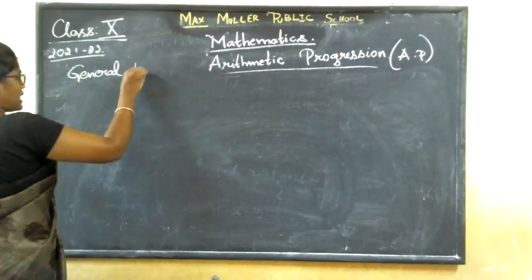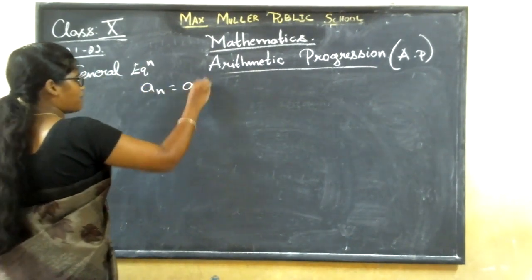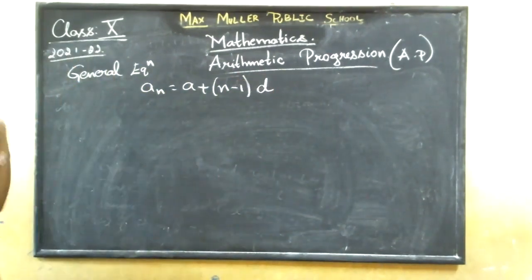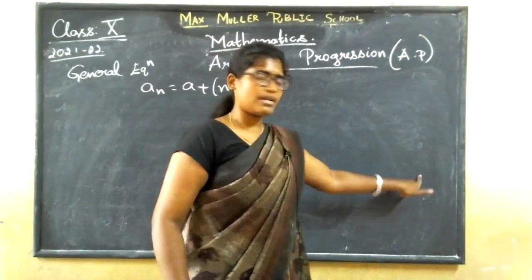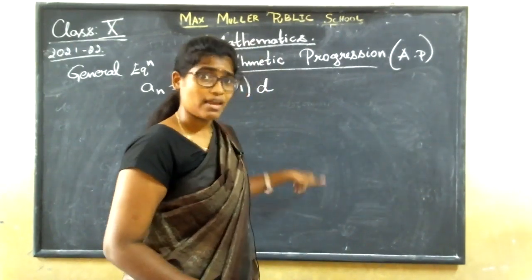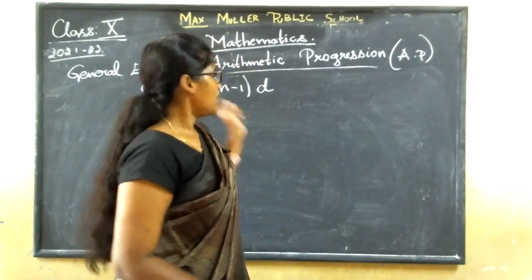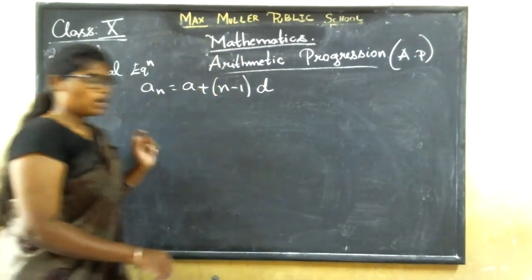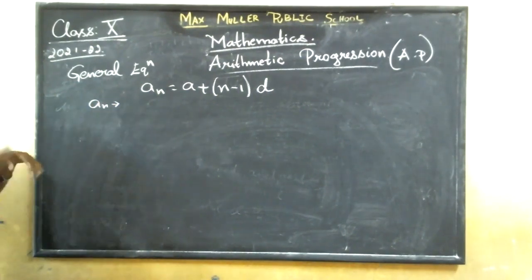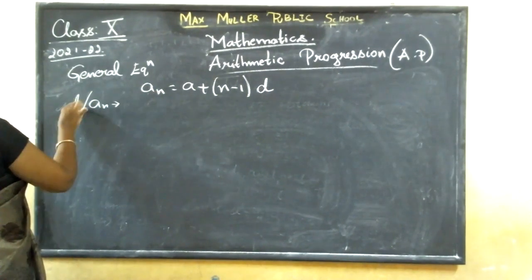The general equation is given as an = a + (n - 1)d. Correct? Last term, nth term, what did I write? An. Sixth term, what did I write? A6. Fifth term, A5. Sixth term, A6. First term, A1. Like that only. Nth term, An. Now, what is this An? An is the nth term. That is the last term. This An can also be represented as L.